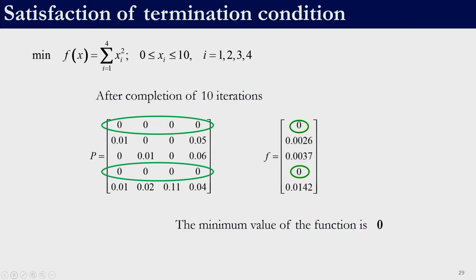So, coming back to this problem, at the end of 10 iterations, this is the population, right. In this population, 2 solutions have reached an identical objective function value of 0, and their decision variables are also identical. Since we have performed the required number of iterations, we will consider 0 to be the minimum of this function. In this case 0 is indeed the minimum of this function, but TLBO does not guarantee that we will always reach the global optimal solution. The expectation is that it will reach, but it may or may not reach the globally optimal solution.